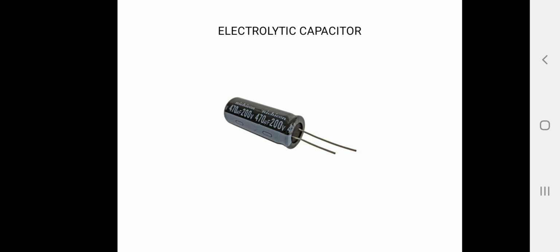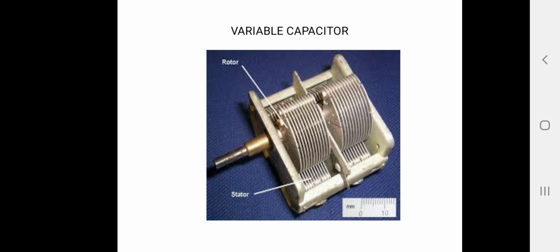Let us move on. Variable capacitor. The variable capacitor is a capacitor whose capacitance may be intentionally and repeatedly changed mechanically and electronically. Variable capacitors are often used in LC circuits to set the resonance frequency.